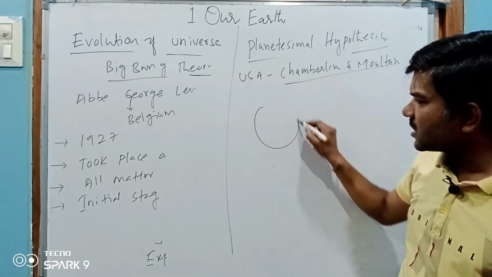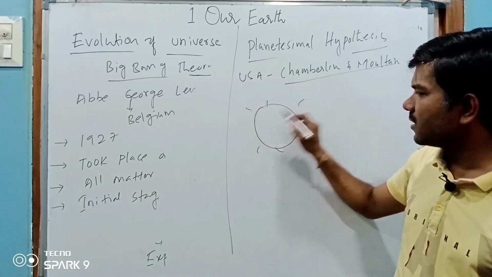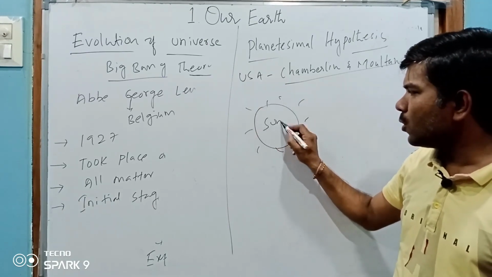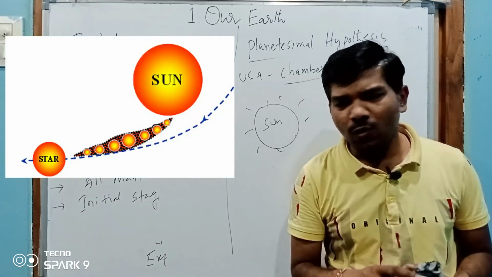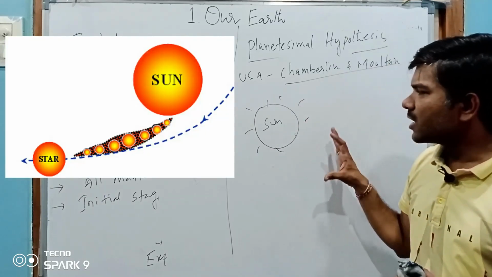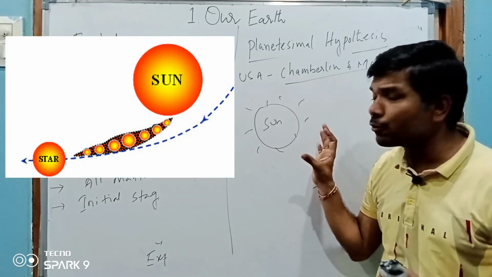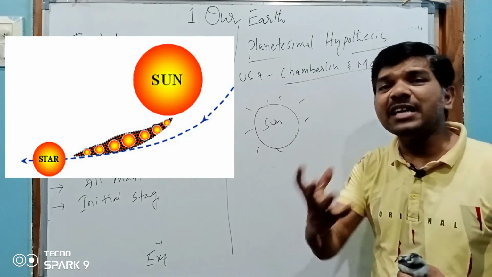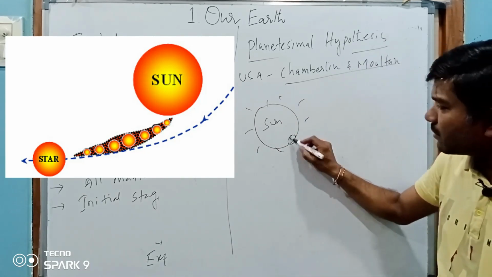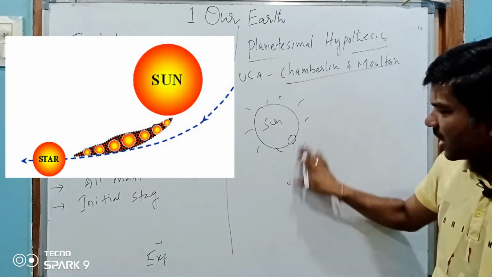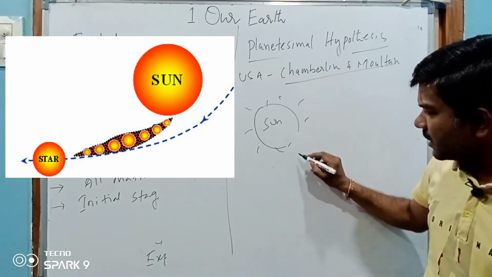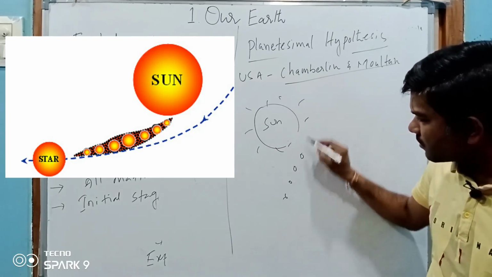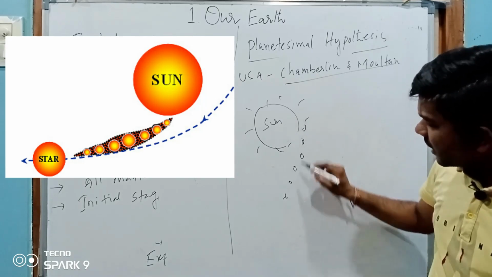See, this is the sun. One wandering star came near to the sun, or approached the sun, and it attracted some energy from the sun. For example, this is a star, and the star is coming from this side.